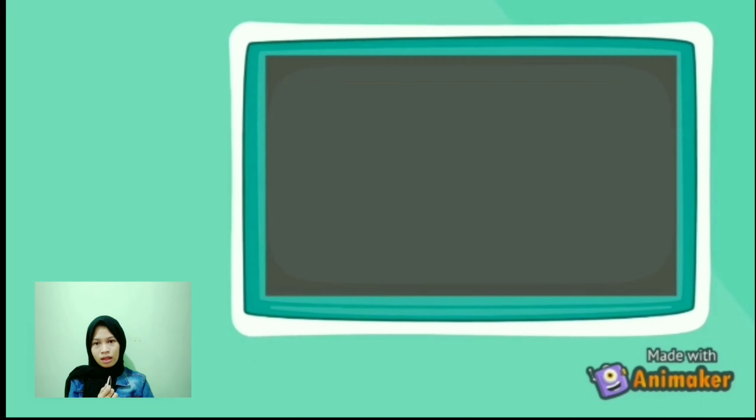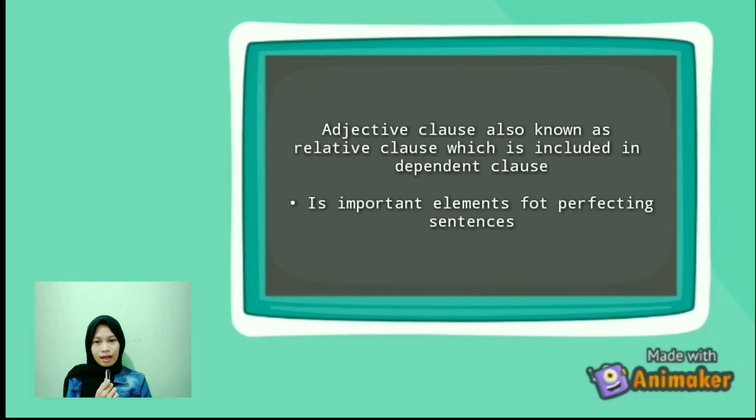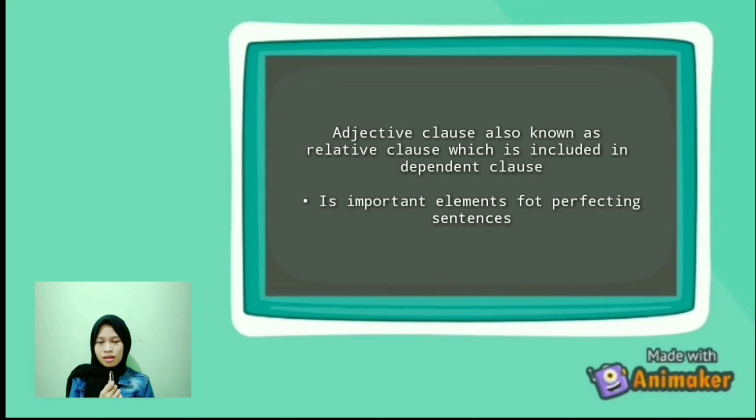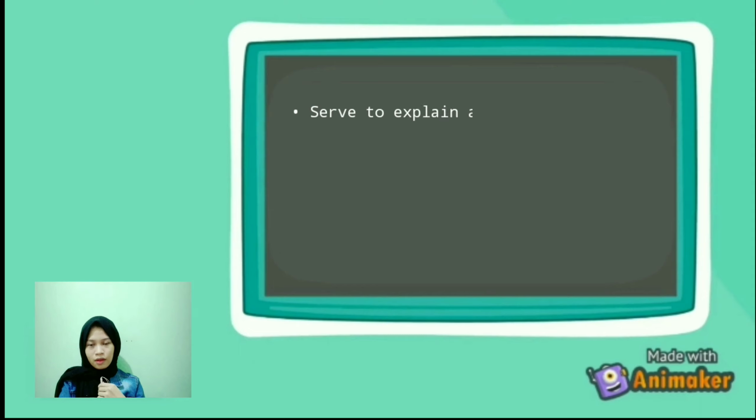My name is Mauhiza Tilasanah, and now I want to tell you about adjective clause. Adjective clause, also known as a relative clause, is included in a dependent clause. In English, this clause is one of the important elements for perfecting sentences in both conversation and writing. Adjective or relative clause serves to explain the noun and pronoun in a sentence.